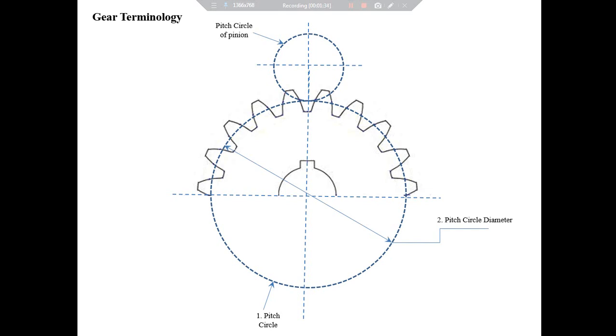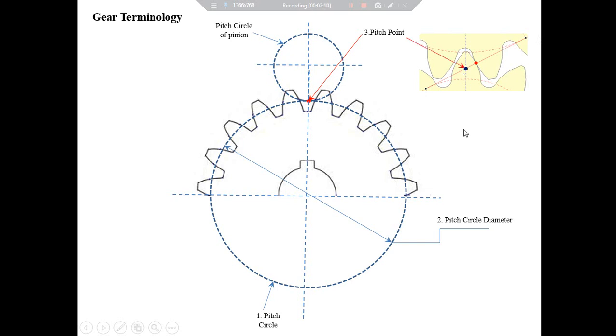When two gears mesh with each other, their pitch circles touch each other at a point like this. This point is called the pitch point. Now we will define the most important term related to a gear, and that is pressure angle. A portion of gears in mesh with each other is shown here. This is the point of contact between the gear teeth, and this one is the pitch point.